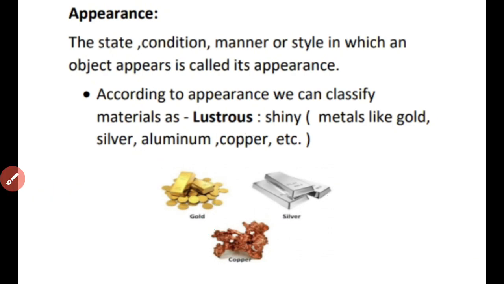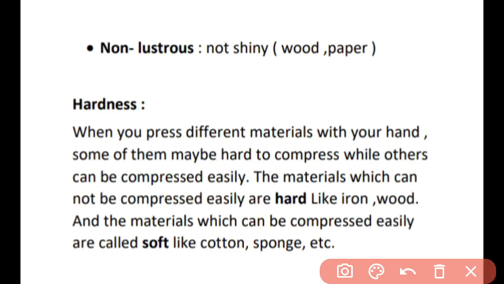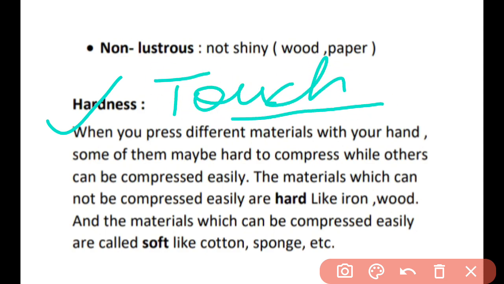The next category is the hardness. About hardness I've told you already. You are able to tell whether a substance is hard or not by touching, not by looking at it. About appearance, how would you be able to categorize? By seeing it only. Appearance means its looks. So you can tell whether a material is shiny or not by just looking at it. You don't need to touch it. But in the case of hardness, you need to touch. By touching only, you will be able to tell whether the substance is hard or soft.